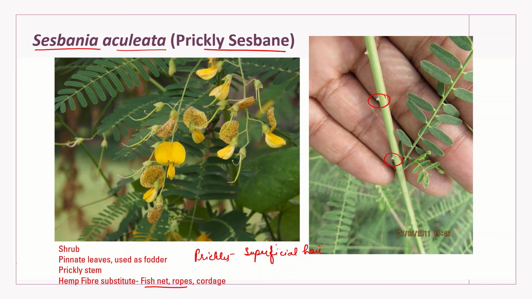They can be easily detached. They don't have a vascular supply. Whereas we have spines. Spines are when leaves are modified into sharp structures, as we observe in most species of acacia, kikar. Then there are thorns. Thorns are when stem branches, not leaves, are modified into sharp structures. So spines and thorns both have vascular supply, whereas prickles don't have vascular supply. So what I'm saying here is that the prickles are present.